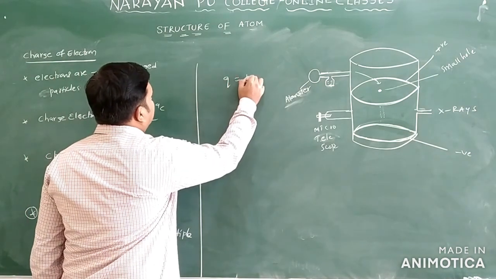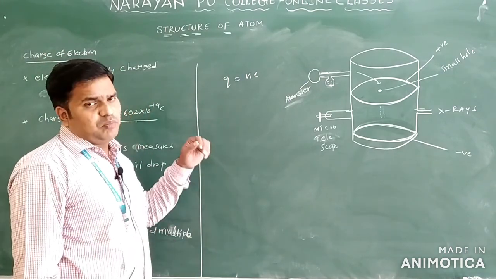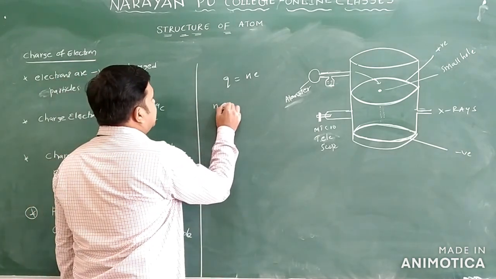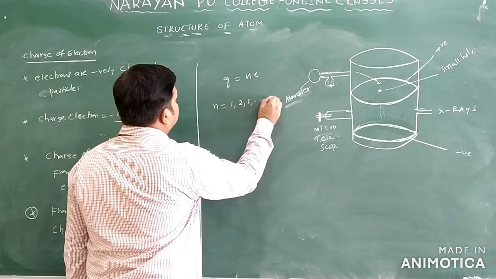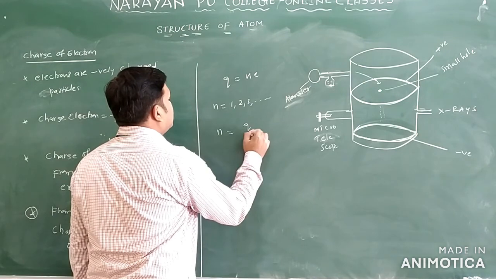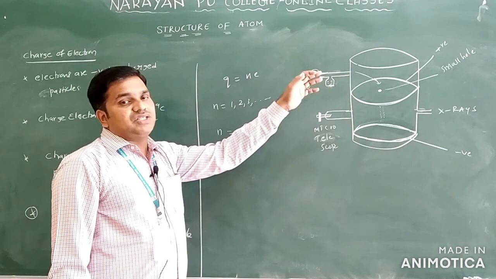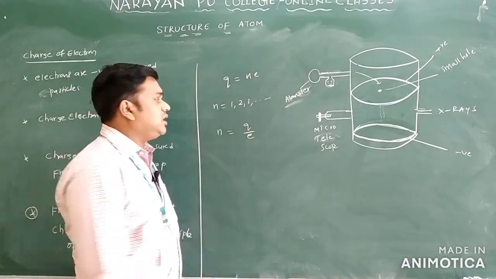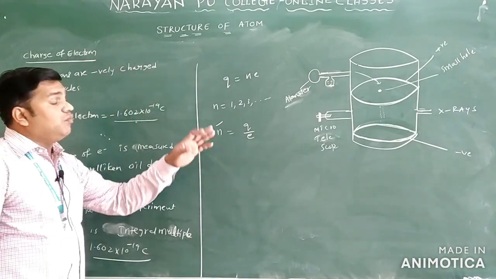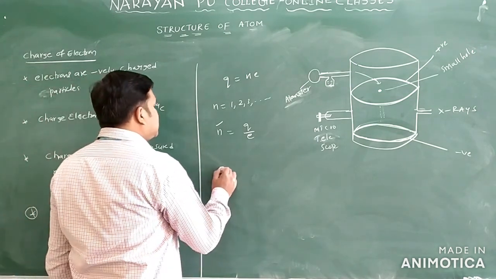From this they give one formula: Q is equal to n into e. Here the charge of the oil droplet is an integral multiple of the charge of the electron. What is n here? n is 1, 2, 3 and so on. Suppose you want to find n: n is equal to Q by e. The charge of the particle is given, and you compare it with the charge of the electron. Then you will get the number of electrons from this experiment. So this is Millikan's oil drop experiment, from which you find the charge of the electron.